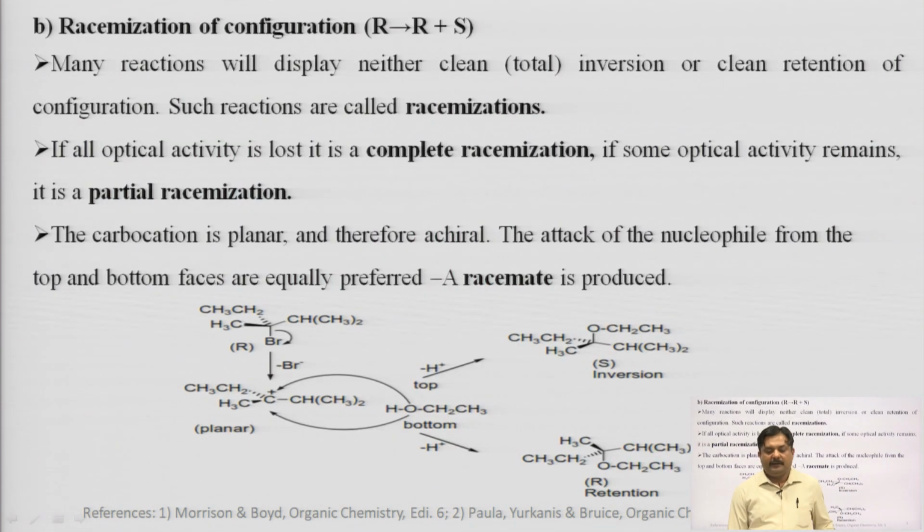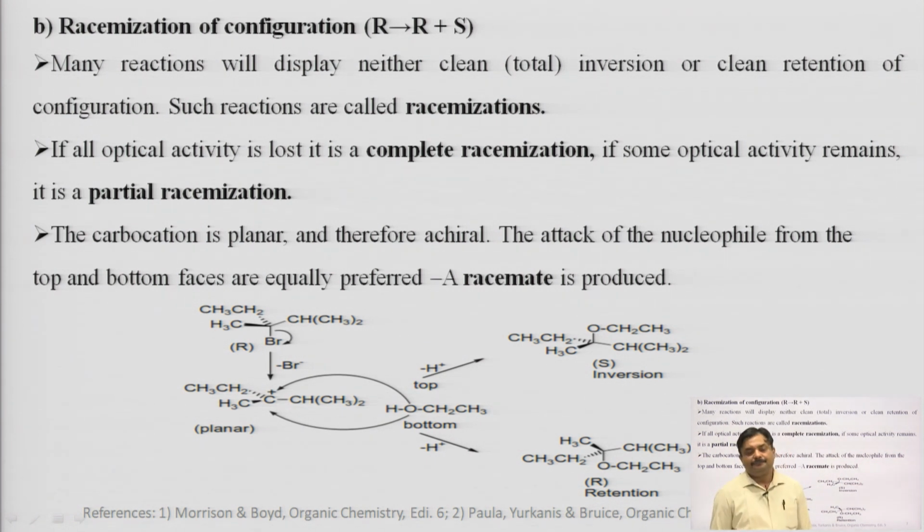Now, the second is racemization of the configuration. It means we have a pure enantiomer as a substrate, and after the reaction we get a reaction mixture, a racemic mixture. Many reactions display neither clean total inversion nor clean retention of configuration. Such reactions are called racemization. Please remember that racemization can be complete racemization or partial racemization.